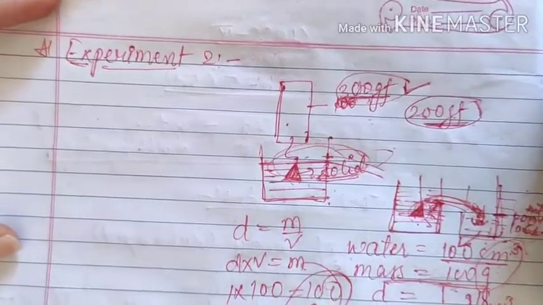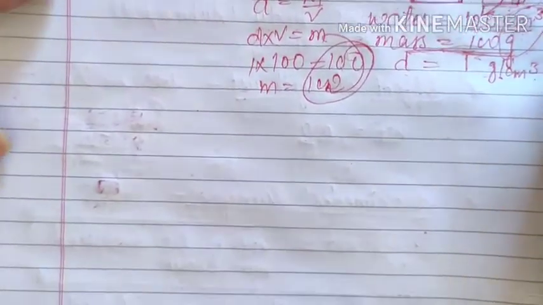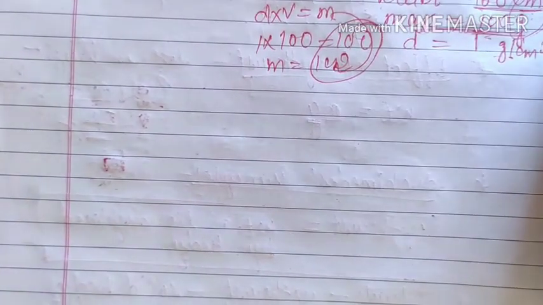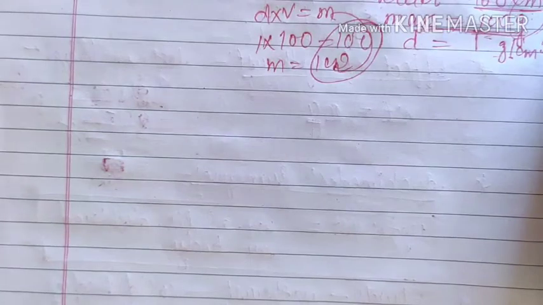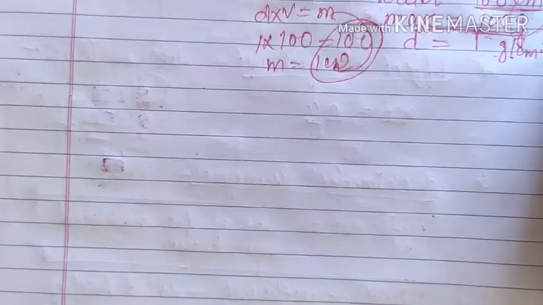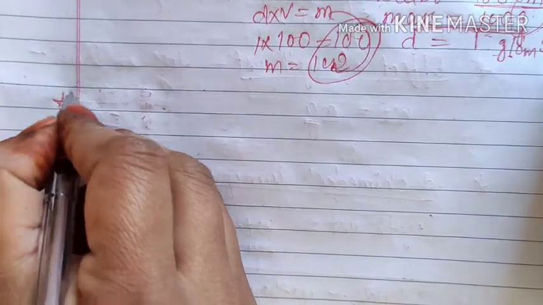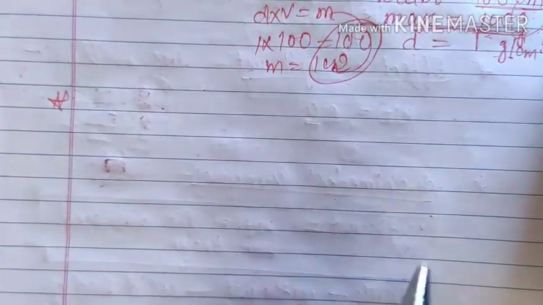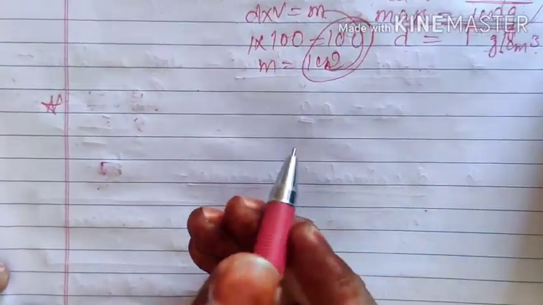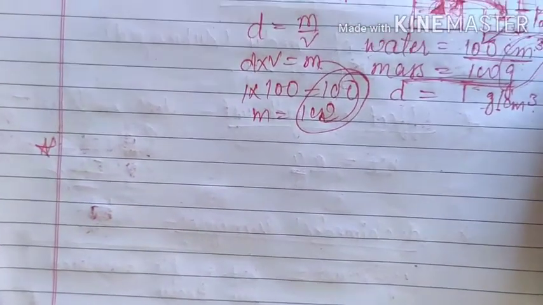Okay. So after discussing these two experiments, we know that all liquids exert an upthrust force, and that will decrease the apparent weight of the body, and that will be equal to the liquid displaced by that particular body when it moves inside the liquid. Now we have one more topic which we have already discussed. Same thing, in terms of density, we have to discuss.